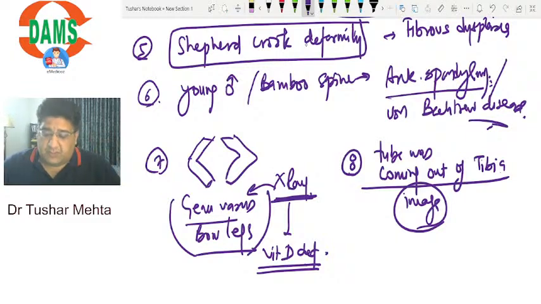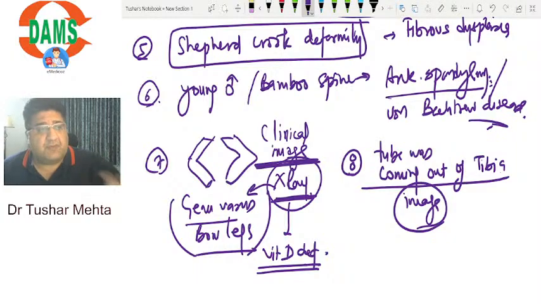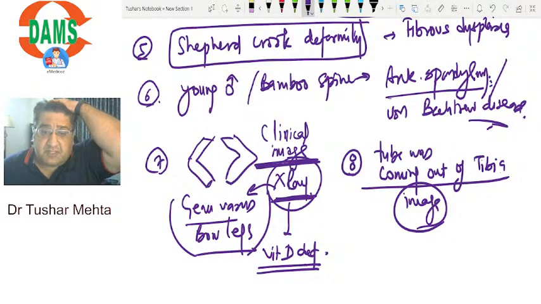So bottom line was that either X-ray was given or clinical image was given. Somebody is saying clinical image, somebody is saying X-ray. Okay, no problem. Whatever it was, I'm happy for all of you that it is vitamin D deficiency.